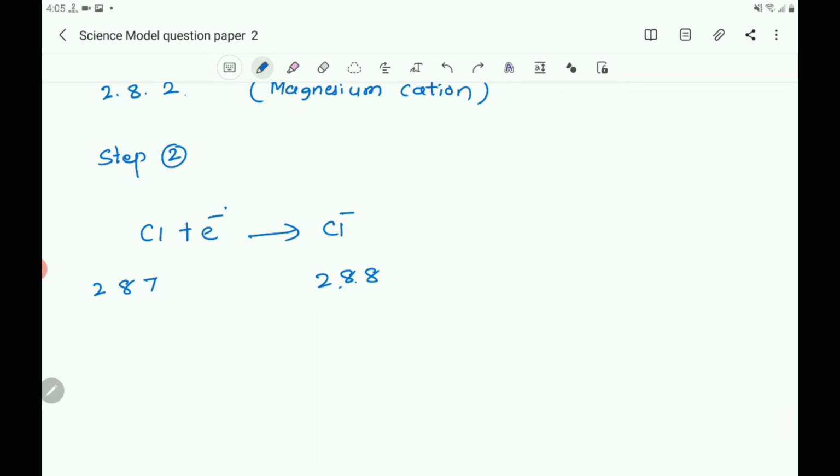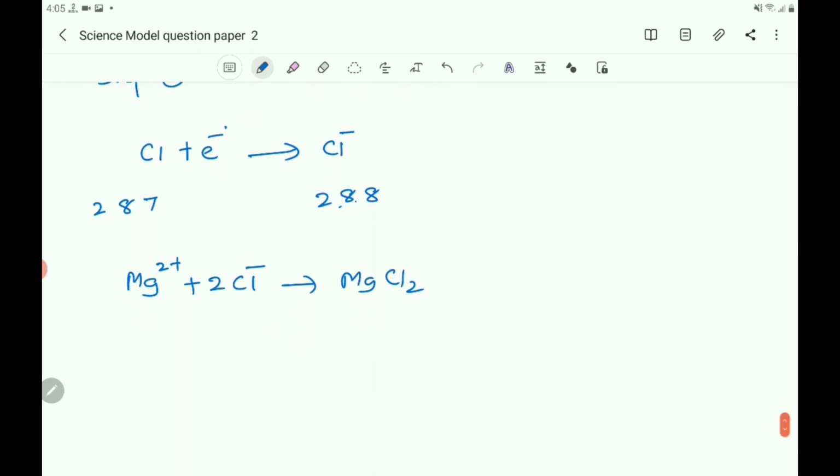So you take here Mg2+ attracts 2Cl minus and becomes MgCl2, that is Mg2+ and Cl minus, Cl minus, that is nothing but MgCl2.